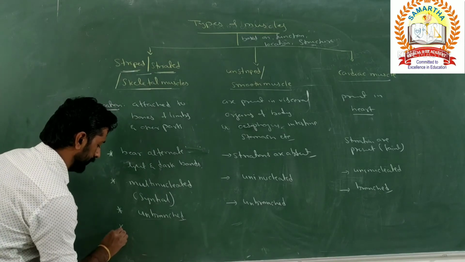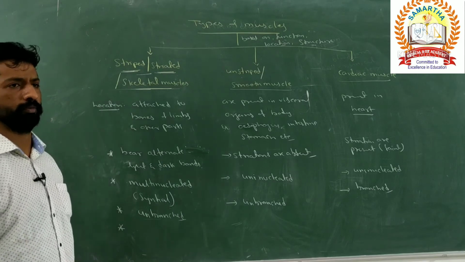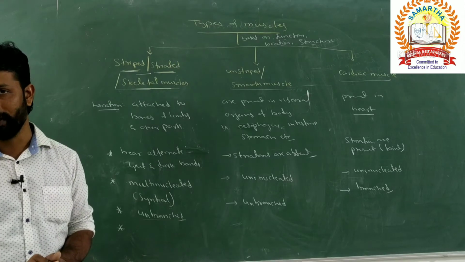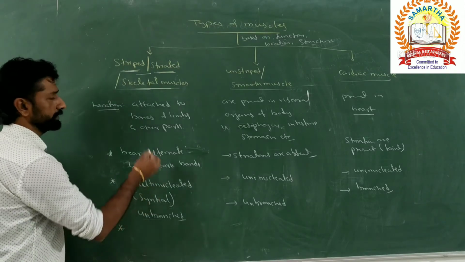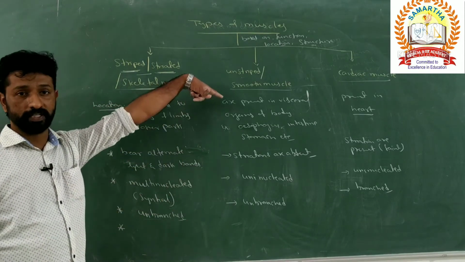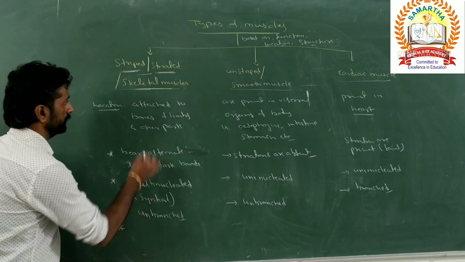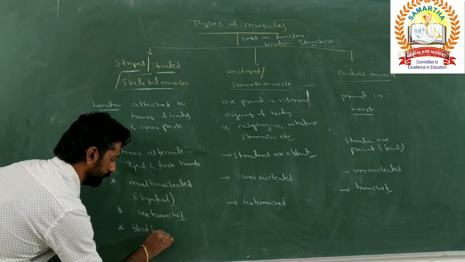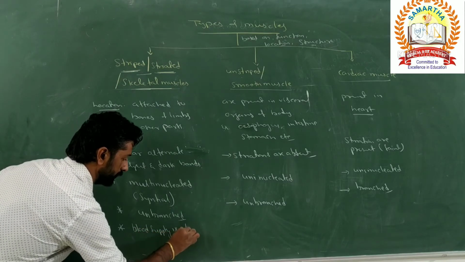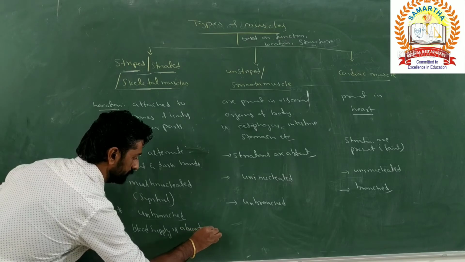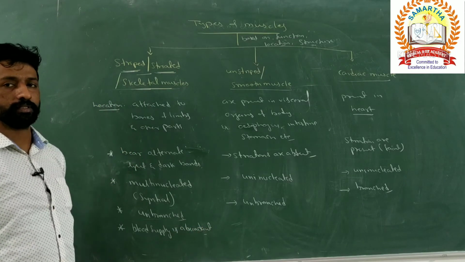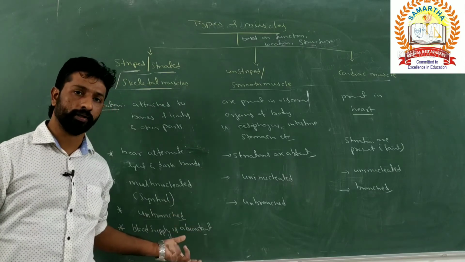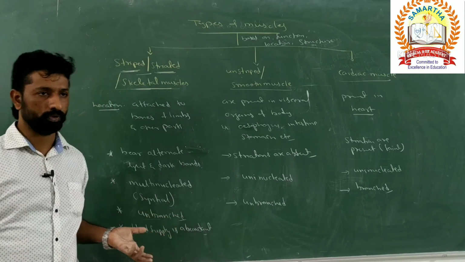What about the blood supply? With respect to the blood supply, where will it be rich, where will it be poor, and where will it be abundant? In cardiac muscle, the rich blood supply will be present. For the skeletal muscles, blood supply is abundant, and it depends on the need of the body, the need of energy by the body parts.